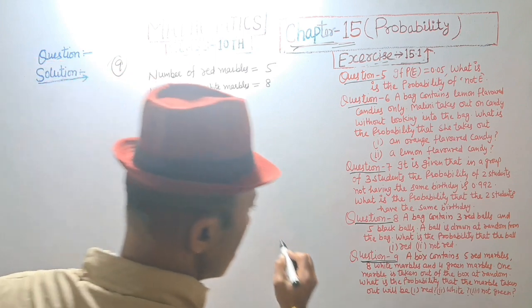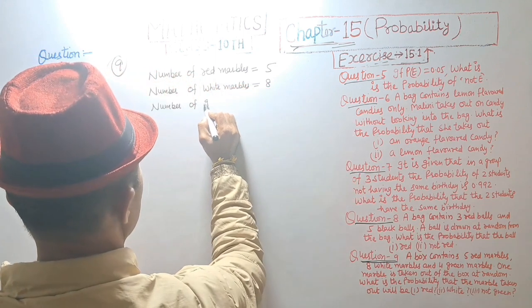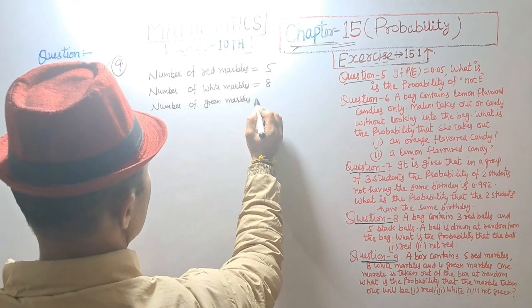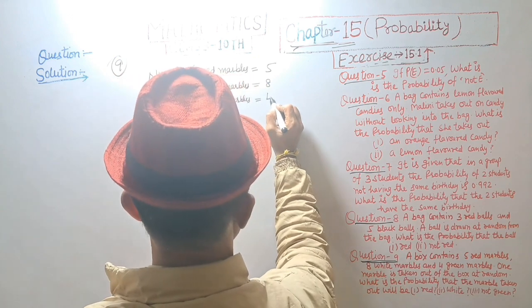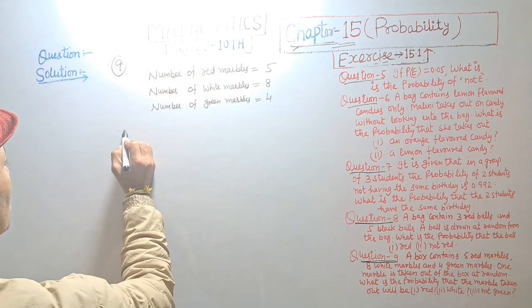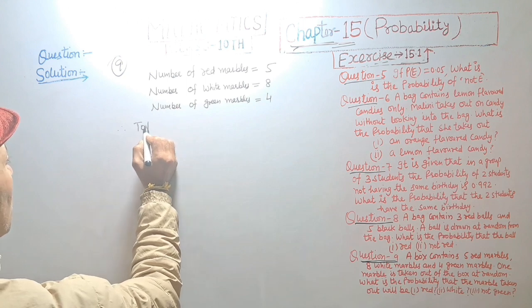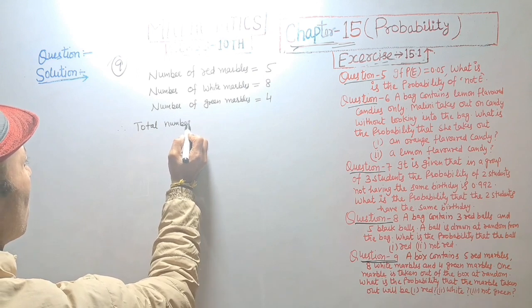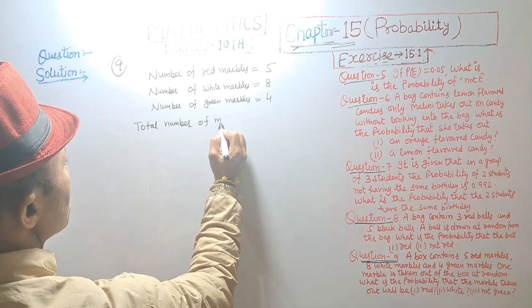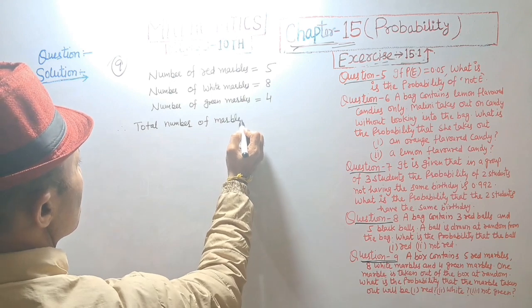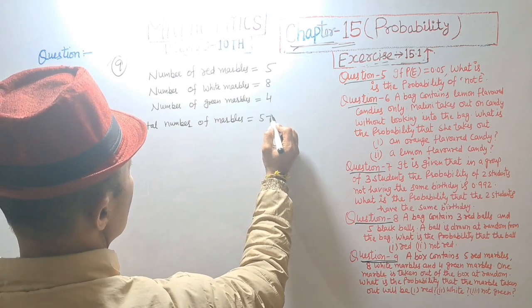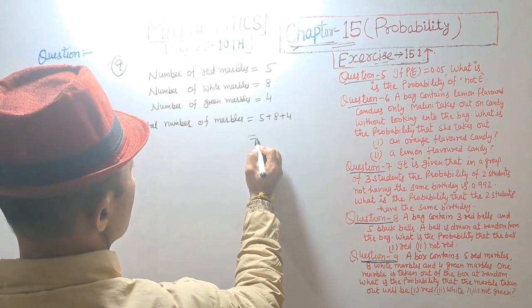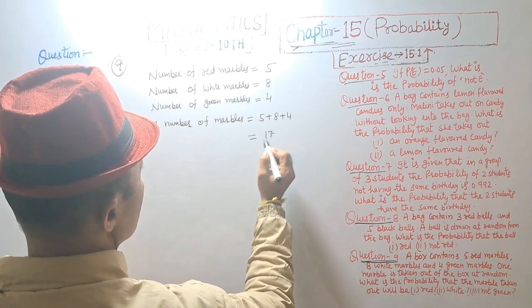Number of green marbles is equal to 4. So total number of marbles is equal to 5 plus 8 plus 4, 17.